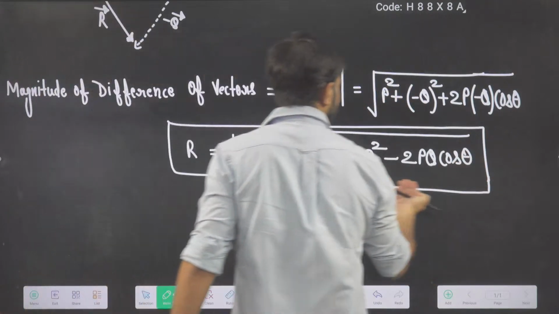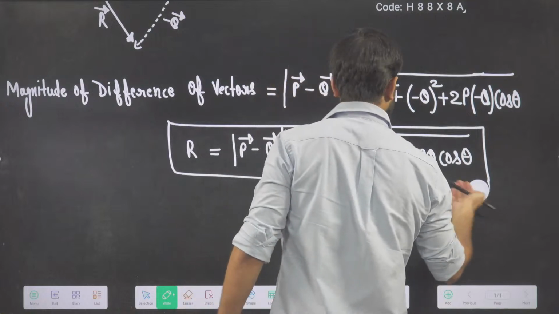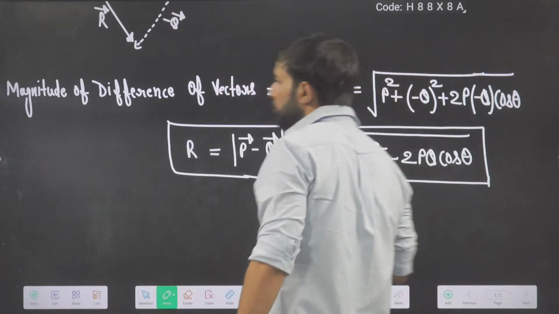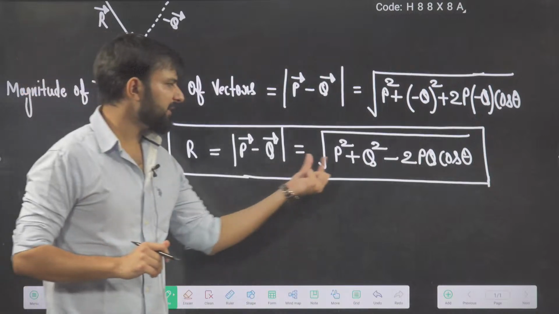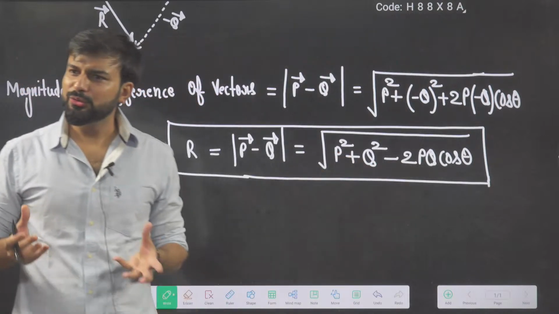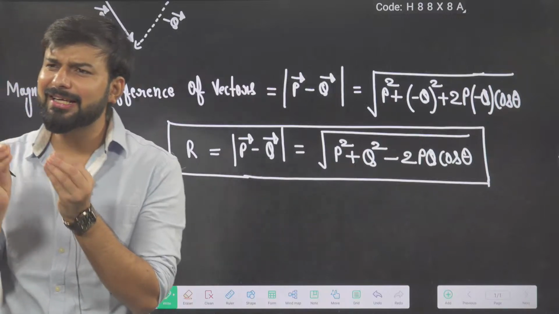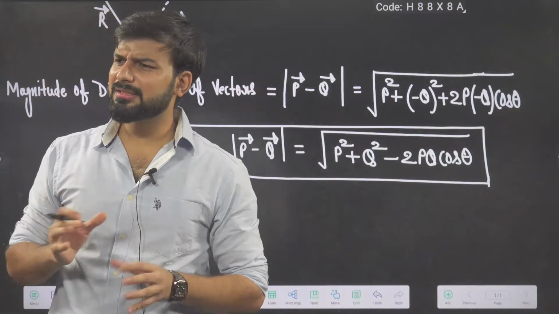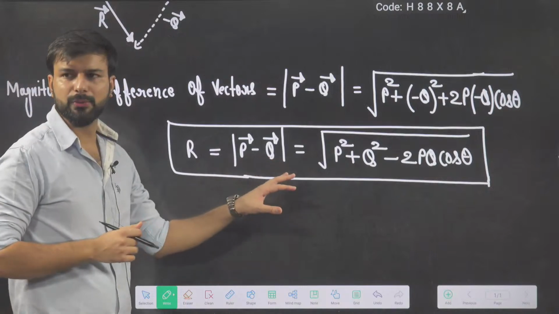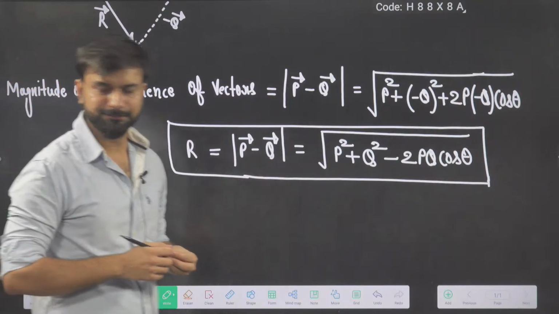Now in the previous formula for the addition of vectors, you had P square plus Q square plus 2PQ cos theta. So is there a big difference or a slight difference? There is just a small difference, not too much. I hope this is very clear to everyone.